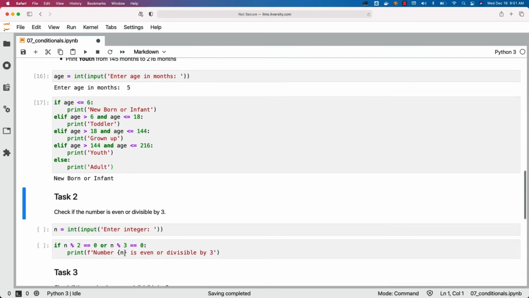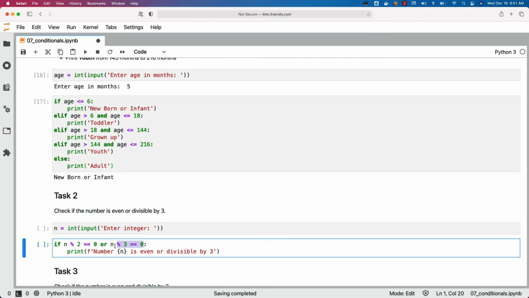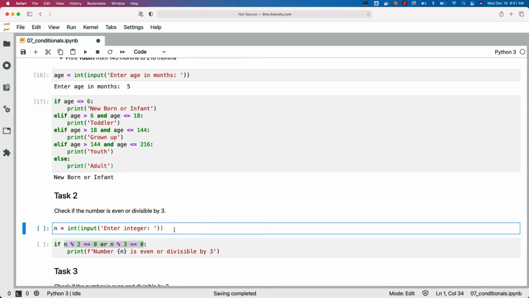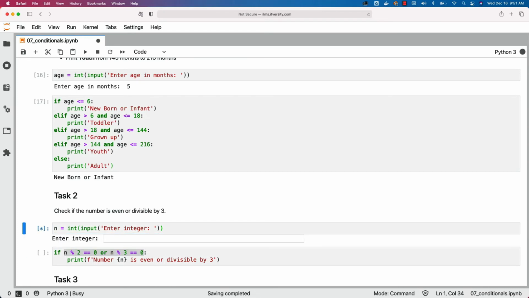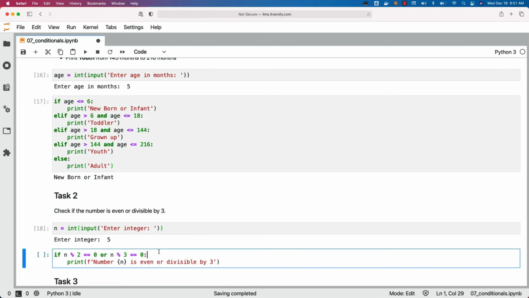Now let's perform another task. We need to check if the number is even or divisible by 3. So this is an example for Boolean OR. This is how it will look. We'll be taking an integer as input. Let me enter 5 here. It is an odd number. It is neither divisible by 2 nor divisible by 3, which means it is neither even nor divisible by 3. And you can see the output here.